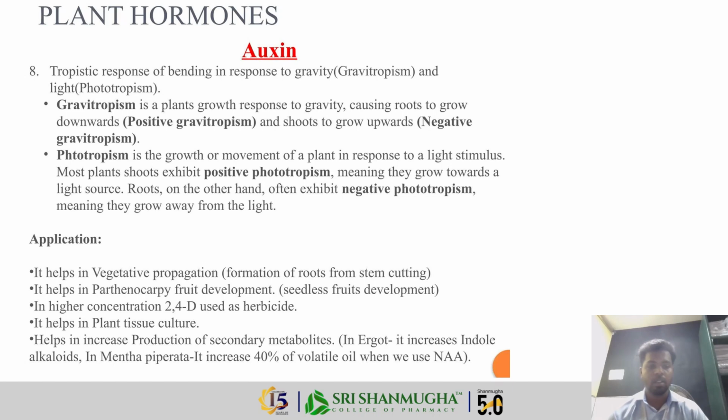Phototropism is the growth or movement of the plant in response to a light stimulus. Most plants exhibit positive phototropism, which means they grow towards the light source. Roots, on the other hand, often exhibit negative phototropism, which means they grow away from the light. As I told before, some applications are that they help in vegetative propagation, parthenocarpy, fruit development, plant tissue culture, and increasing the production of secondary metabolites.